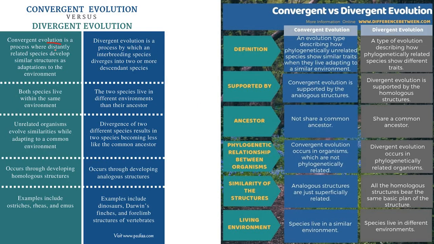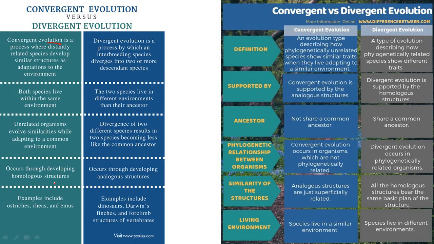Convergent evolution is a process where distantly related species develop similar structures as adaptations to the environment. Divergent evolution is a process by which an interbreeding species diverges into two or more descendant species. Both species live within the same environment. The species live in different environments than their ancestor. Unrelated organisms evolve similarities while adapting to the common environment. Divergence of the two different species results in the two species becoming less like the common ancestor.